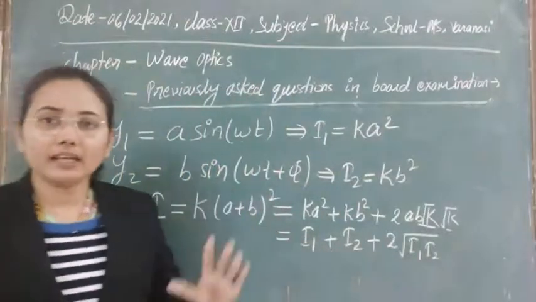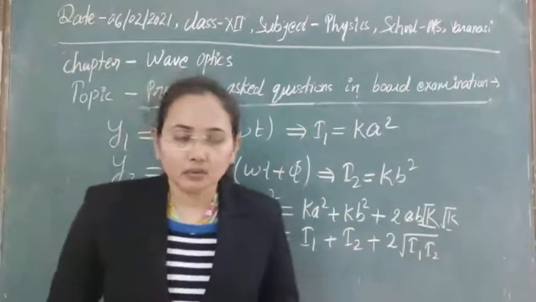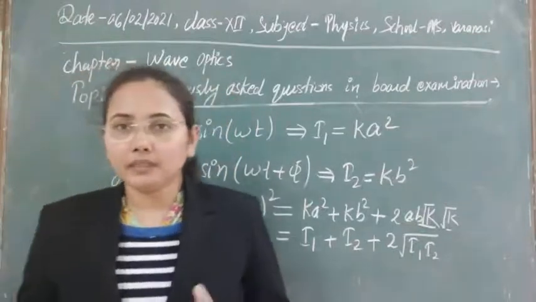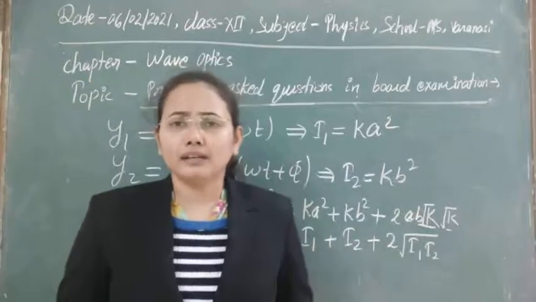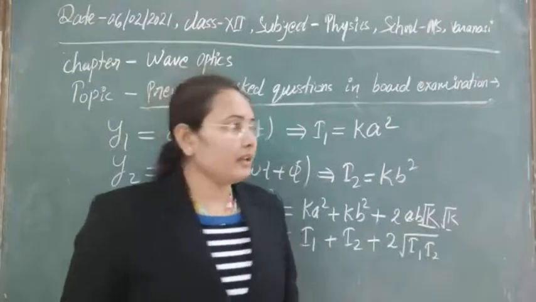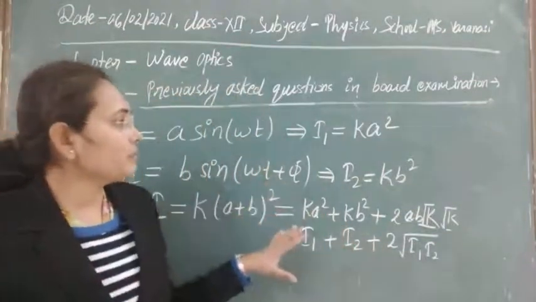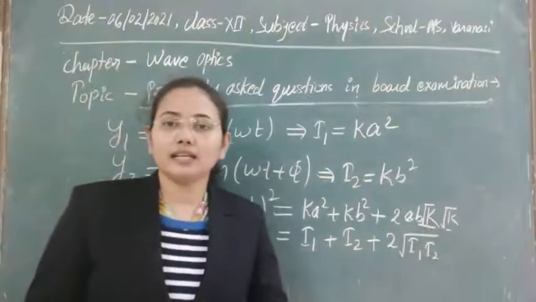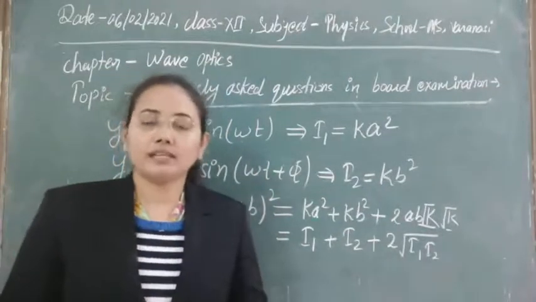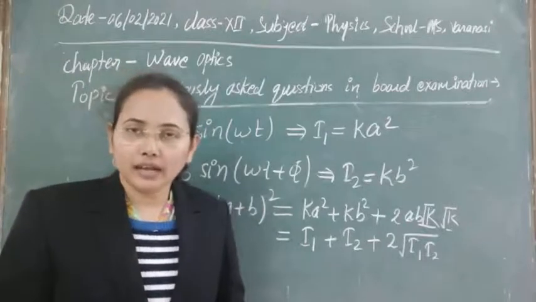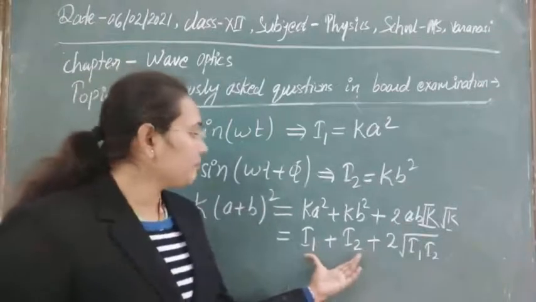If we take incoherent waves, meaning waves that have different frequencies and different phase differences, then whenever they superimpose we simply get the resultant intensity as the algebraic sum of the intensities of the two light waves, that is I1 plus I2.